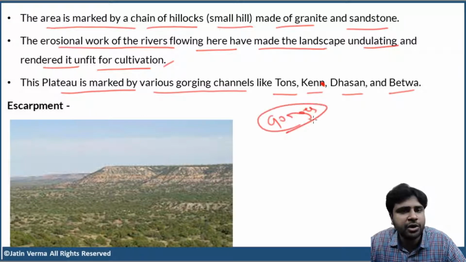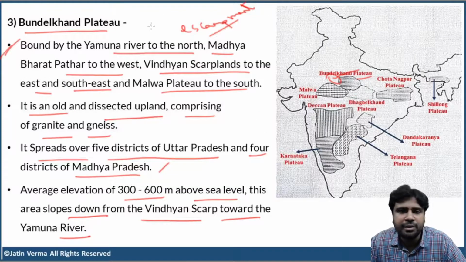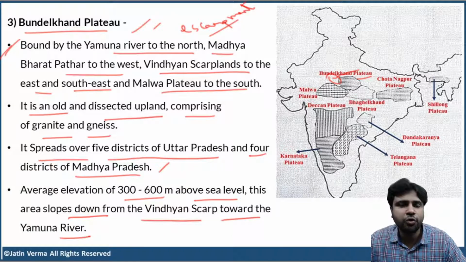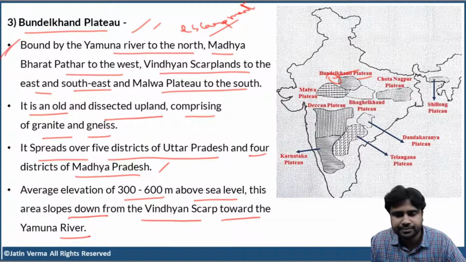So we have discussed the meaning of gorges before. So all these rivers have cut deep gorges into the Bundelkhand Plateau. Clear, right? So that is what you're supposed to know about Bundelkhand Plateau.